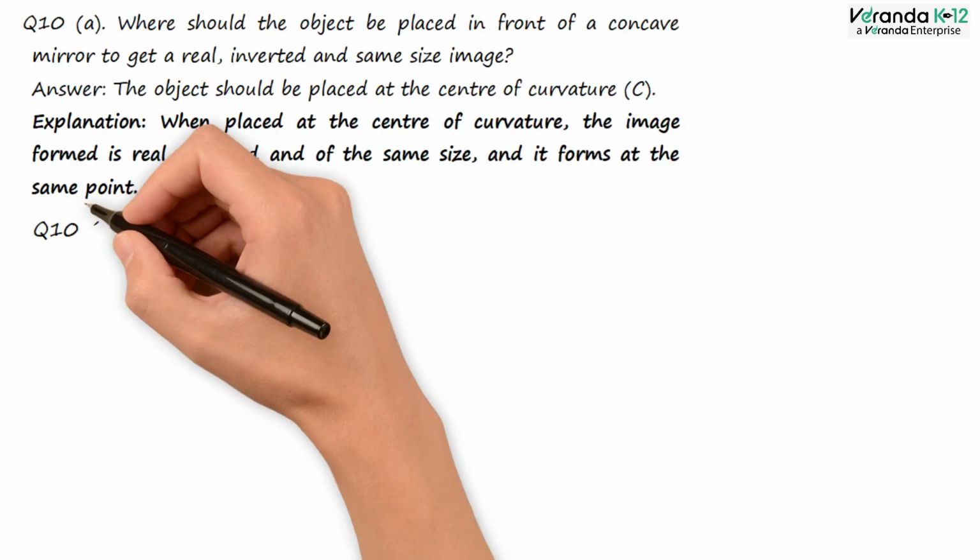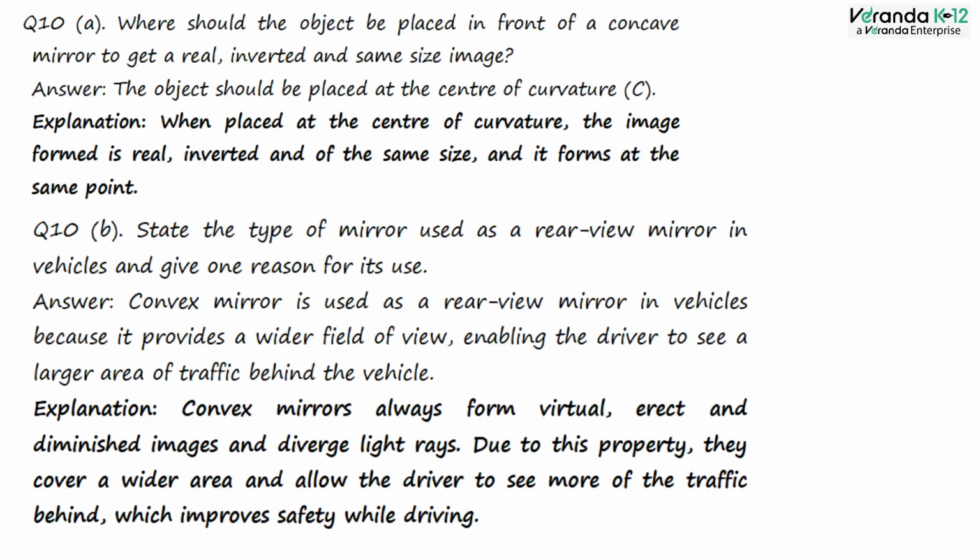Question number 10a. Where should the object be placed in front of a concave mirror to get a real, inverted, and same-size image? Answer. The object should be placed at the center of curvature. Explanation. When placed at the center of curvature, the image formed is real, inverted, and of the same size, and it forms at the same point.